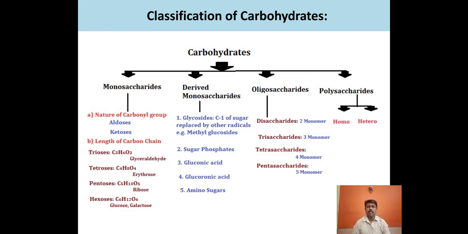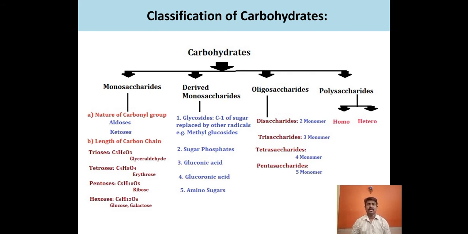See here, the monosaccharides are further divided into two types: pure monosaccharides and derived monosaccharides. Derived monosaccharide means a monosaccharide that is formed from a monosaccharide, but some other elements or some other kind of molecules get attached to the monosaccharide, then they are called derived monosaccharides.